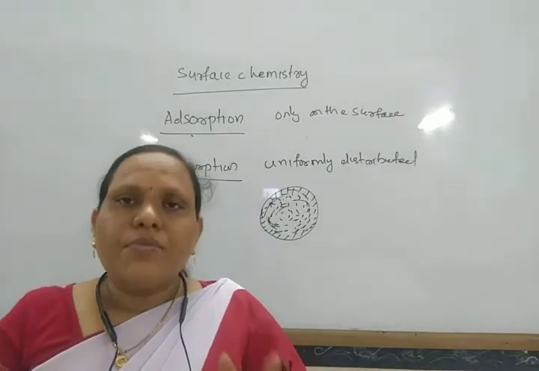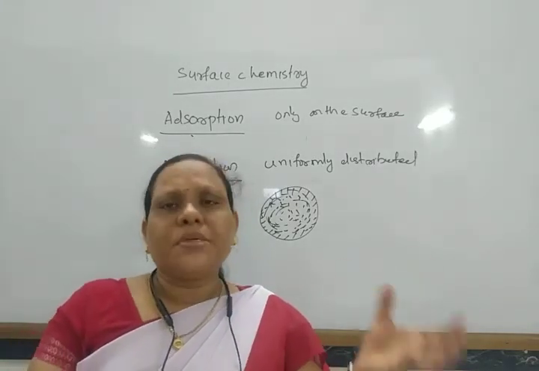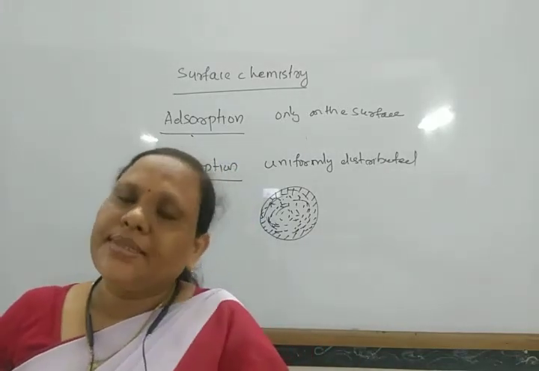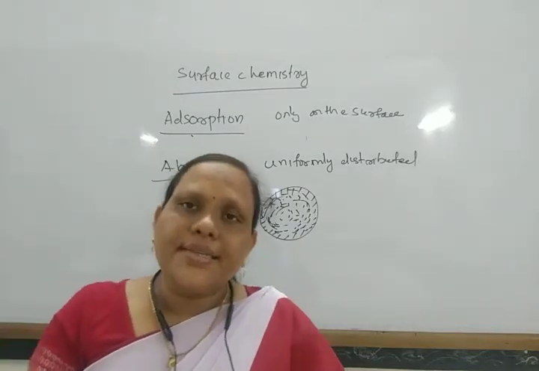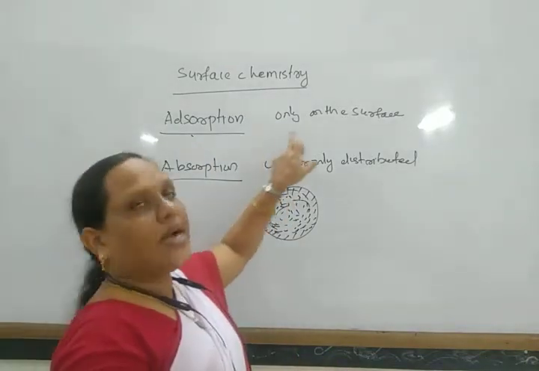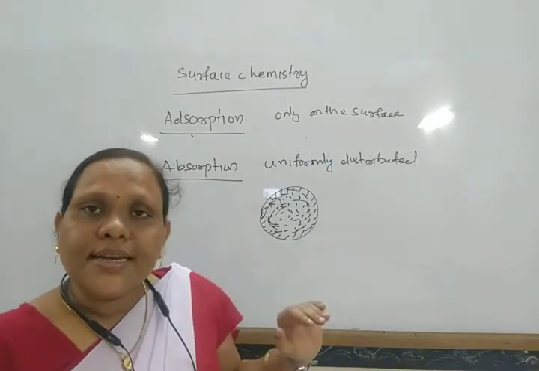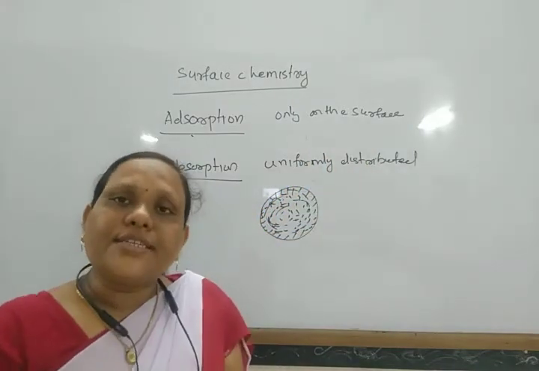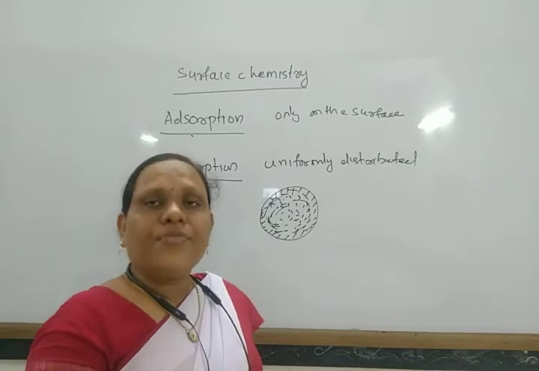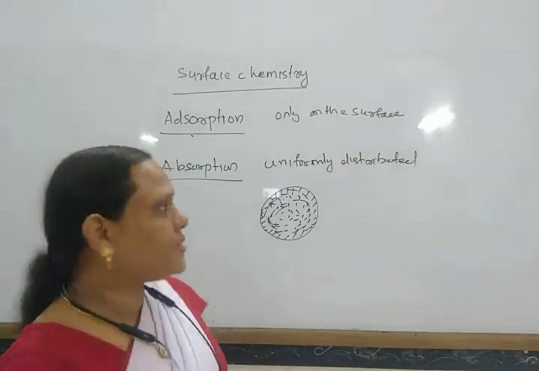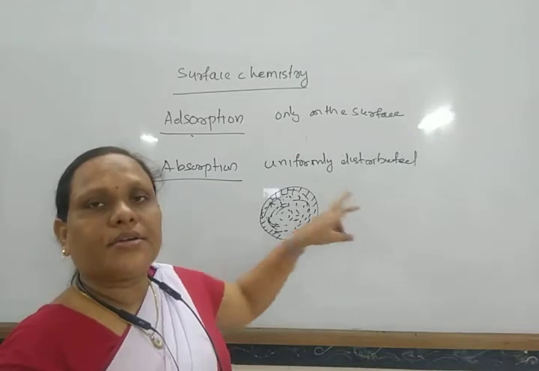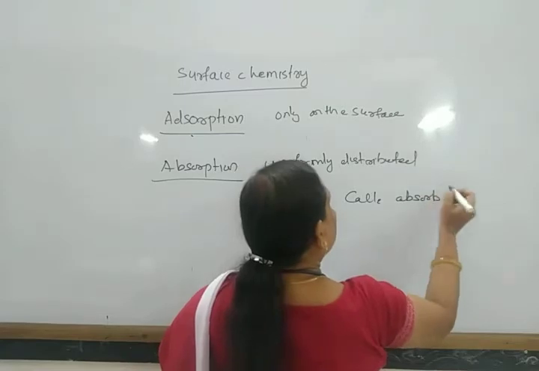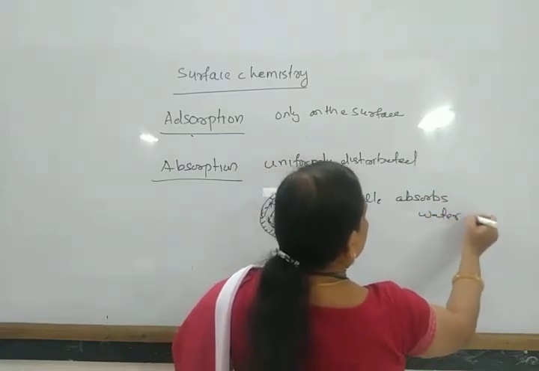Next, suppose some silica gel is treated with water and some calcium chloride is treated with water. Then silica gel only adsorbs the water molecules. So here silica gel is the adsorbent and water is the adsorbate. And when calcium chloride is treated with water, calcium chloride absorbs the water molecules.